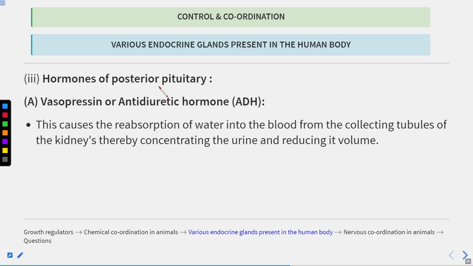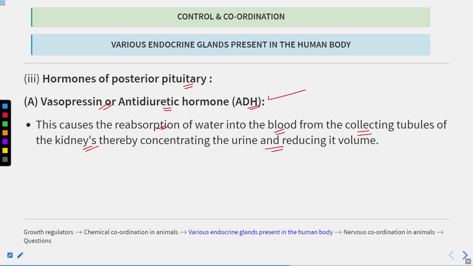Now we will talk about the hormones of the posterior pituitary. So first one is vasopressin, also known as the antidiuretic hormone, ADH. So this is very important. Now this causes the reabsorption of water into the blood from the collecting tubules of the kidneys, thereby concentrating the urine and reducing its volume. Okay, so this is the role of vasopressin or the antidiuretic hormone.